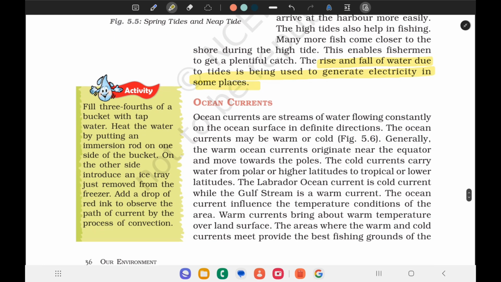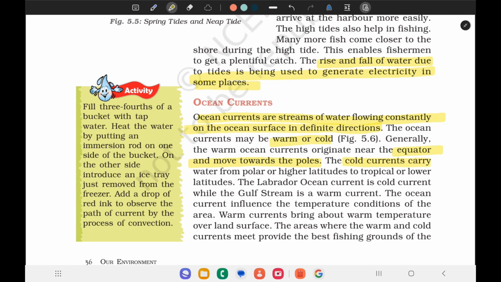Now ocean currents. Ocean currents are the streams of water flowing constantly on the ocean surface in definite directions. The ocean currents may be warm or cold. Generally, the warm ocean currents originate near the equator and move towards the poles.